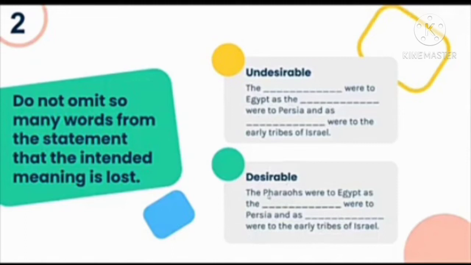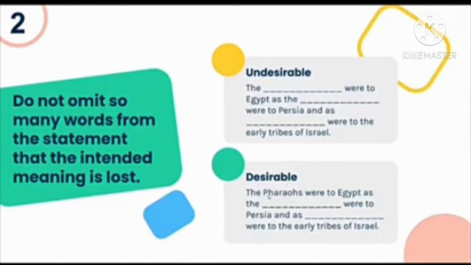Example: The blank were to Egypt as the blank were to Persia and as a blank were to the early tribes of Israel. So, anong ibig mong sabihin? What is the meaning, or what is the analogy you would like to tell the students with this undesirable example of a completion test item?